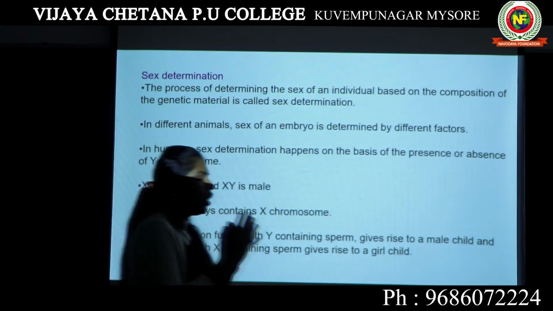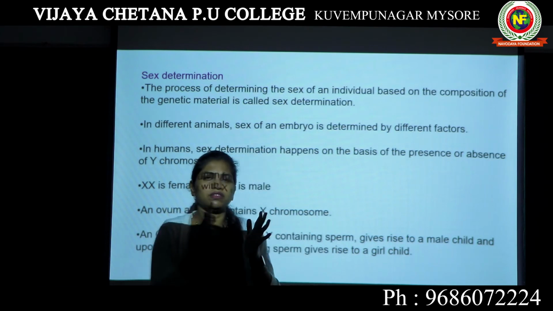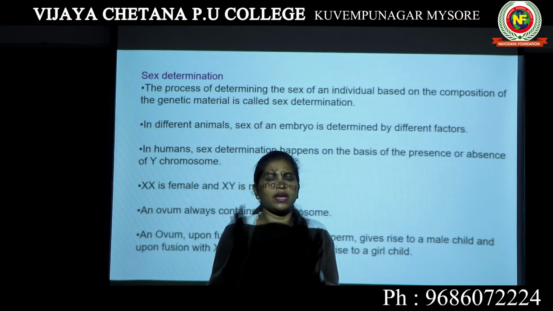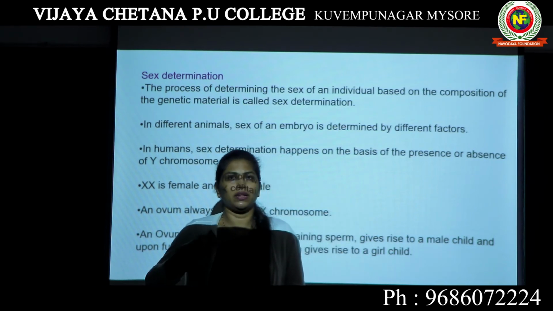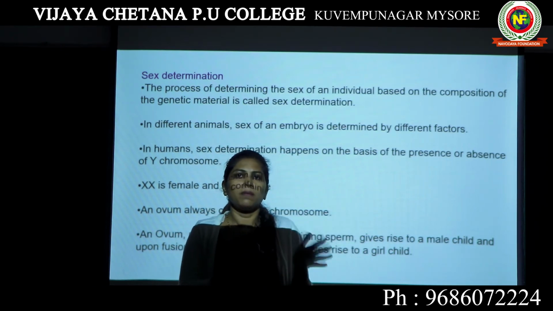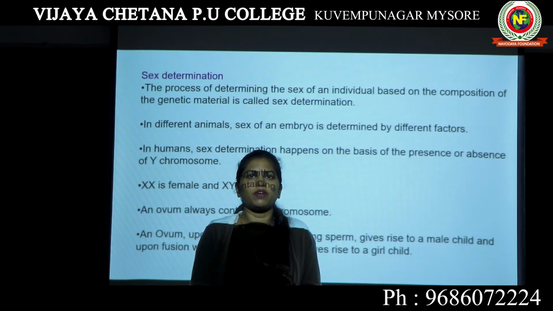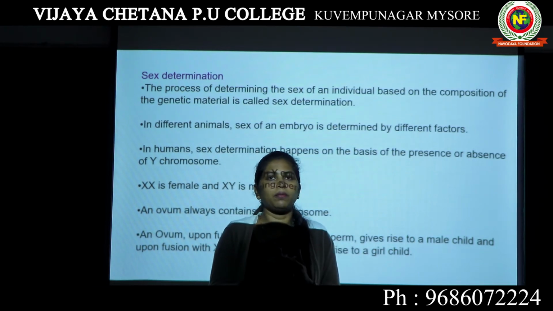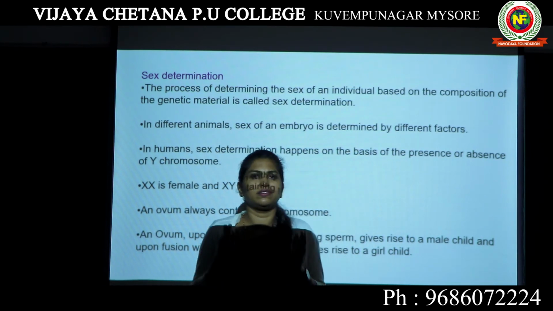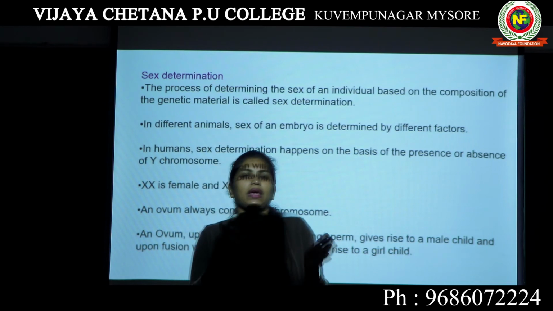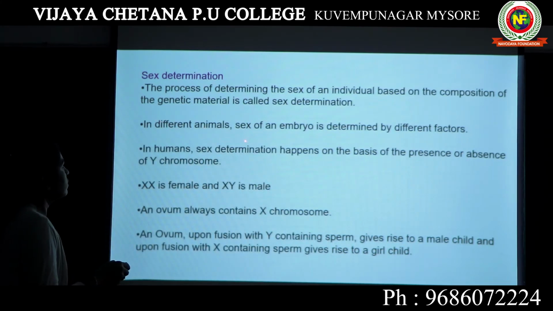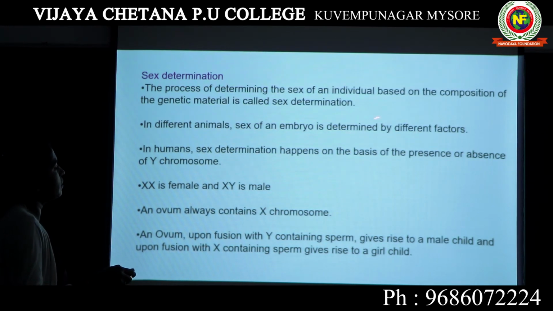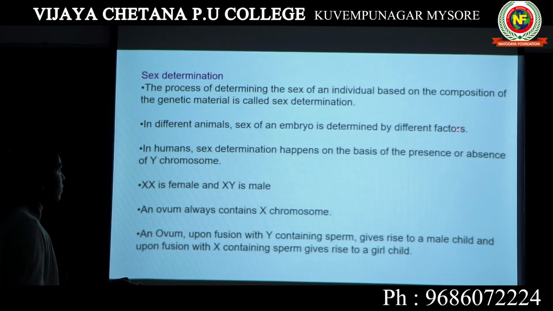Okay, so how do we differentiate a person as male and female? Definitely by looking at the physical characters. However, there are some genetic material also inside the body of male and female which are different from each other. So depending upon that particular genetic material, we can decide whether an organism is male or female. In different animals, sex of an embryo is determined by different factors.